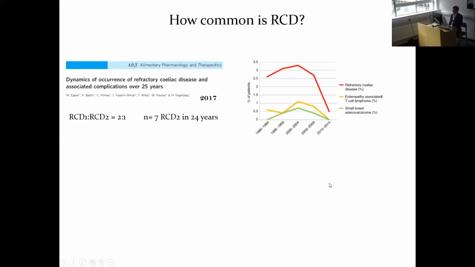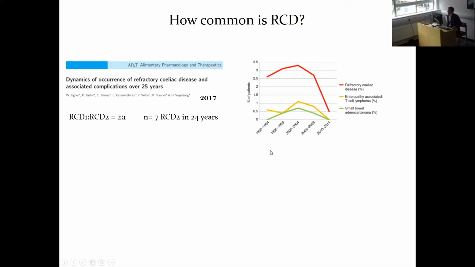In terms of the question whether you should be worried about refractory celiac disease, the answer has to be that it is an extremely rare condition, and therefore on those grounds one should not be overtly worried if one is a celiac patient.